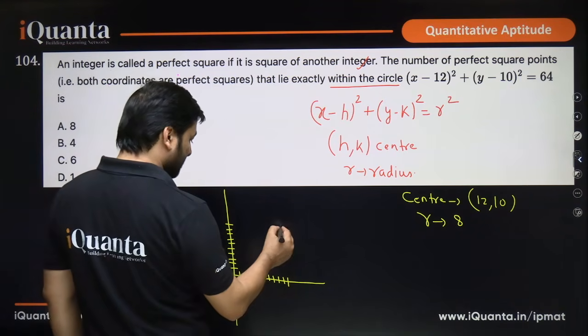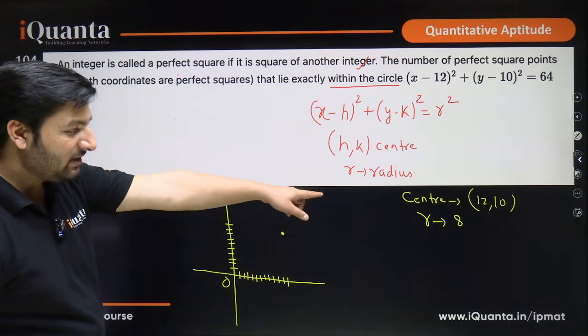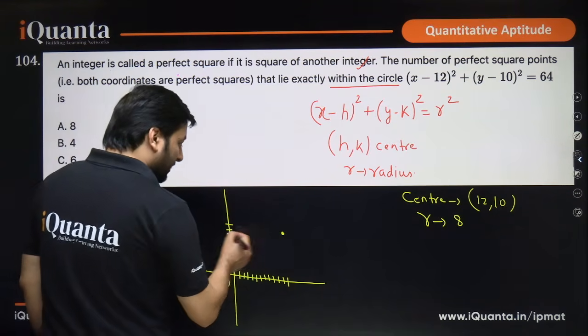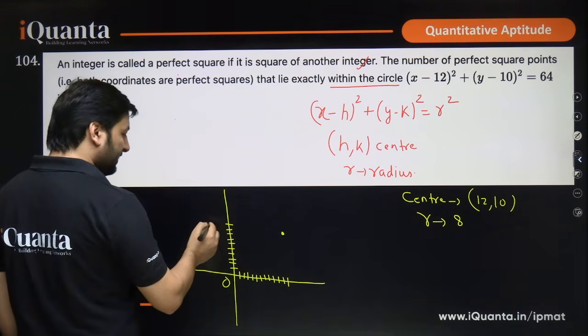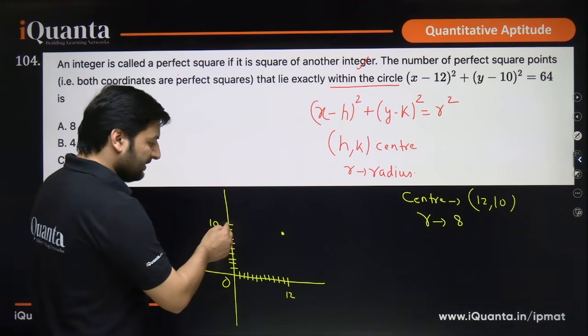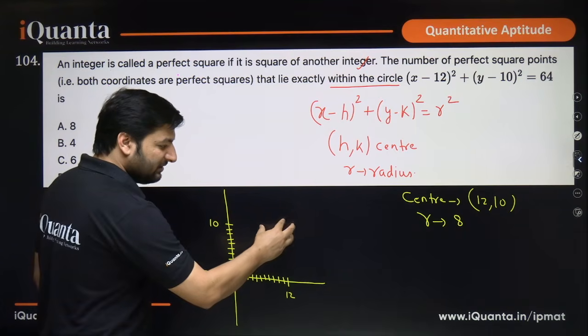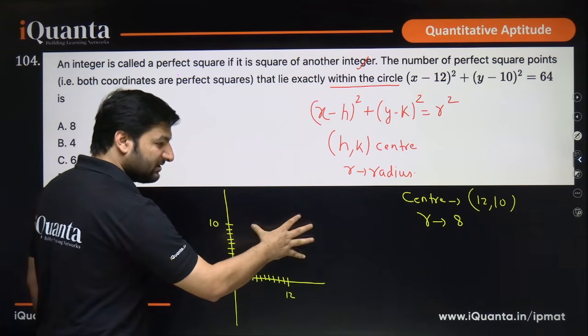The center is over here, and because the radius is 8, the circle will stretch something like this.